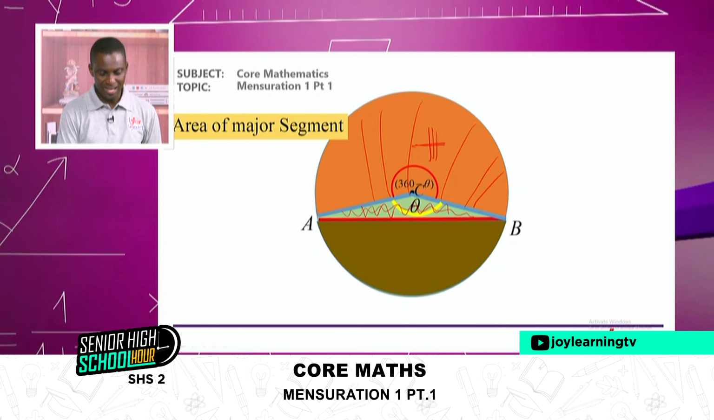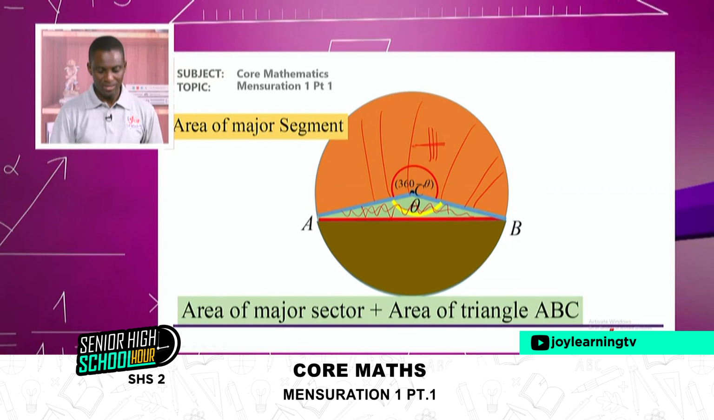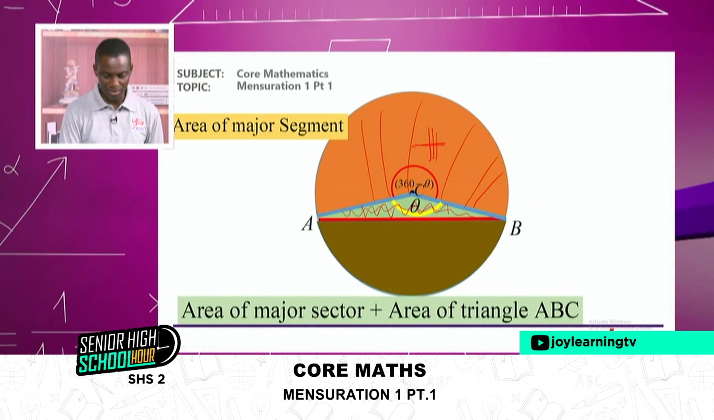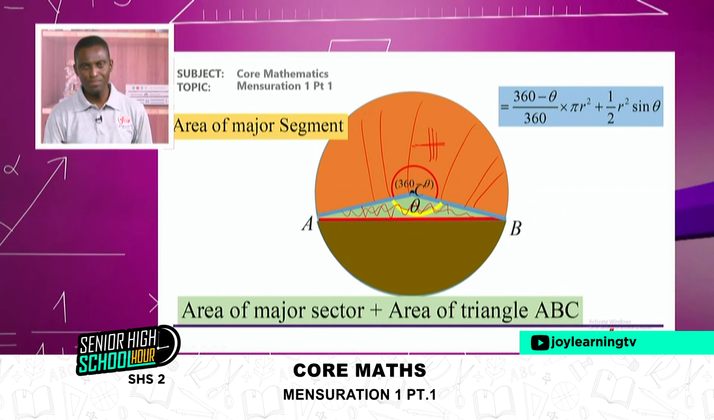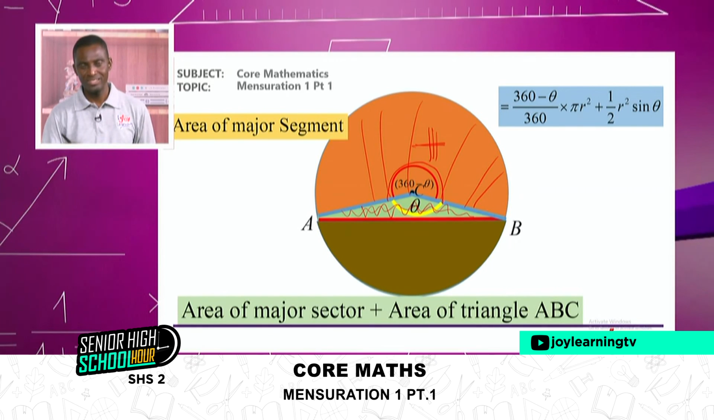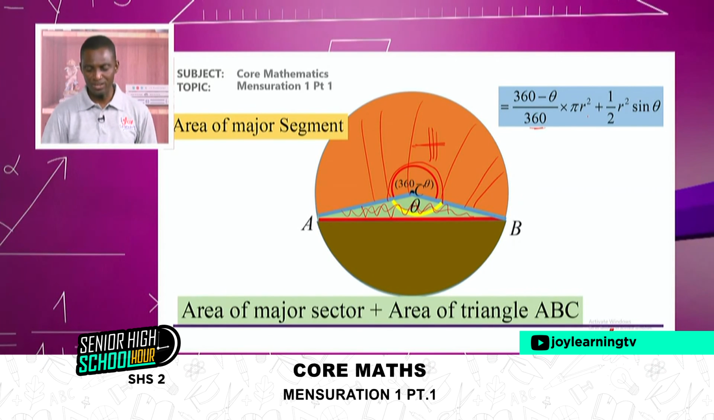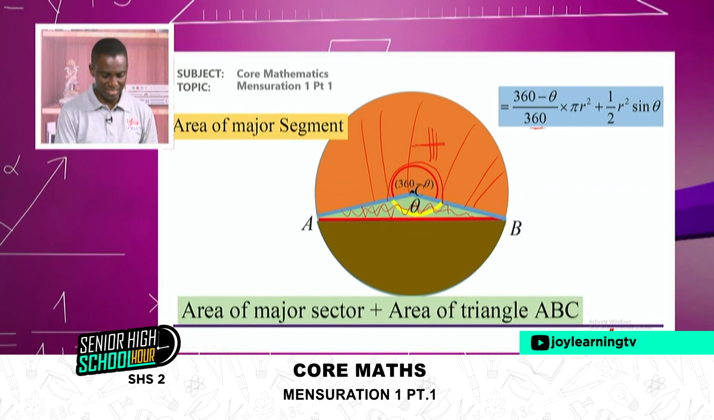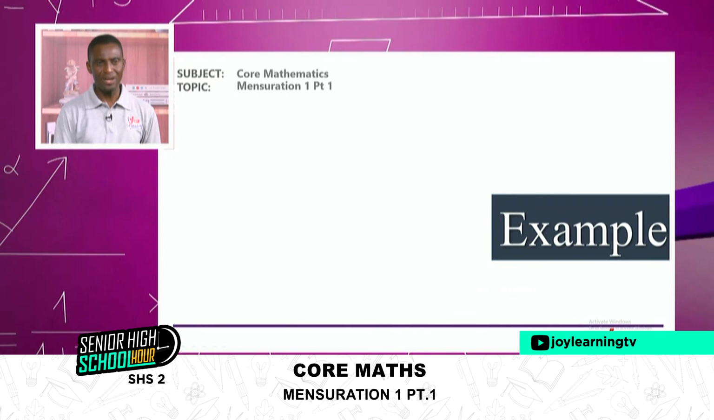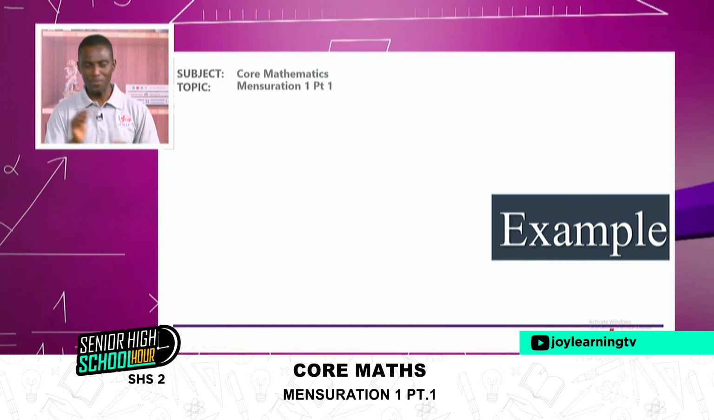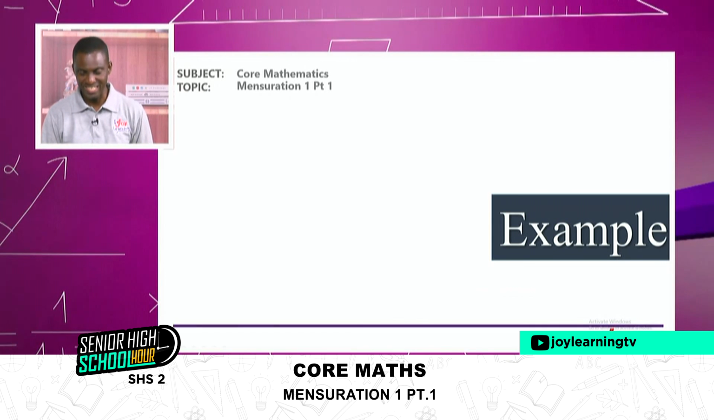So our area of a segment becomes the major sector plus the area of a triangle. So we can write this as (360 minus theta) because I'm dealing with the major sector, divided by 360, then pi r squared. Then I will just add half r squared sine theta. Good. Now, that is all for the formula work as far as this course is concerned.